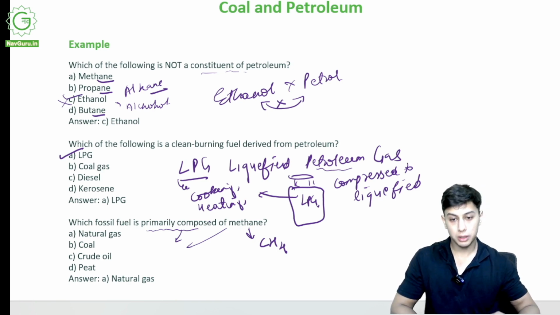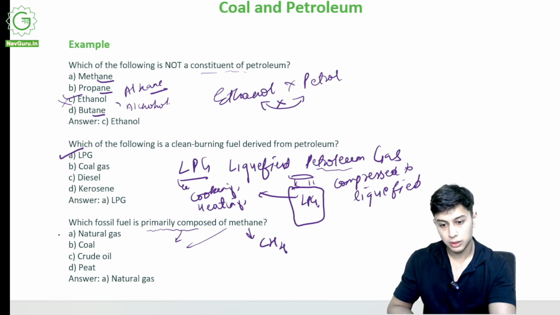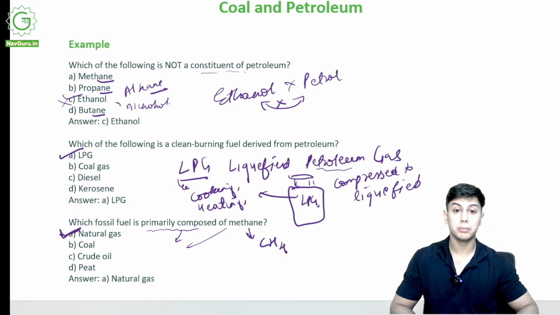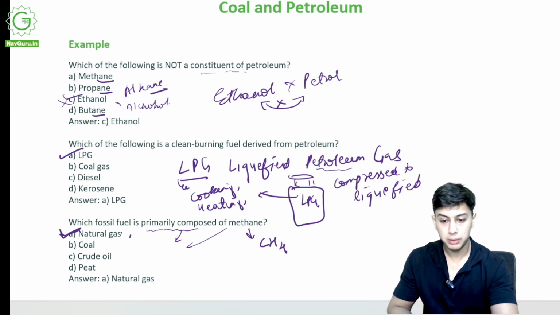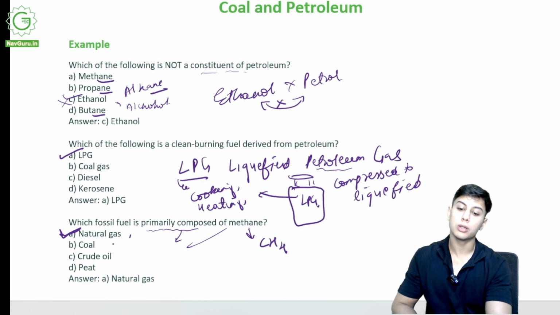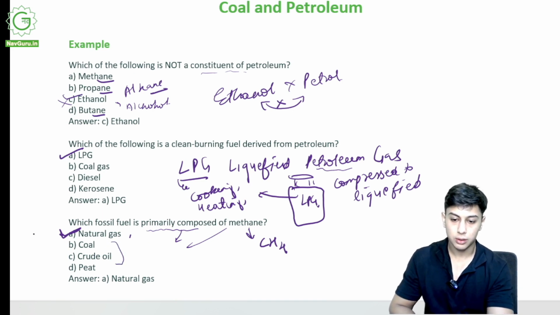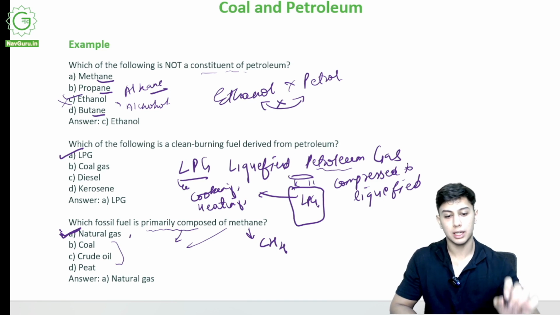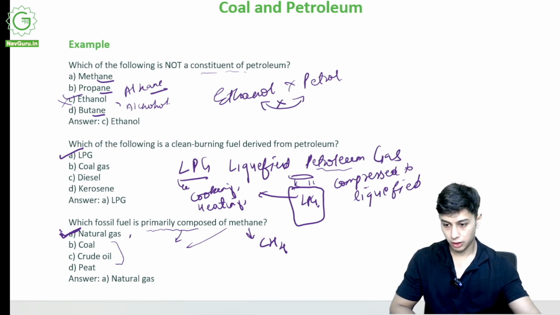It is a major part of that gas, that is natural gas. Natural gas is majorly methane. Now coal, crude oil, peat, this is all related to something else. Now methane is natural gas, CH4.